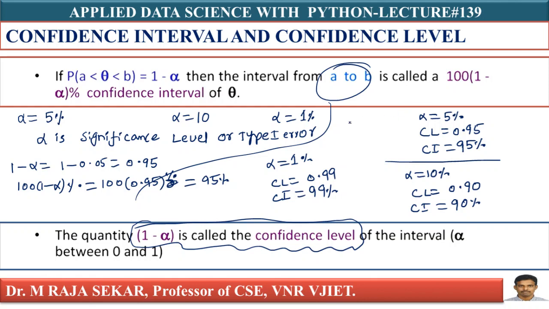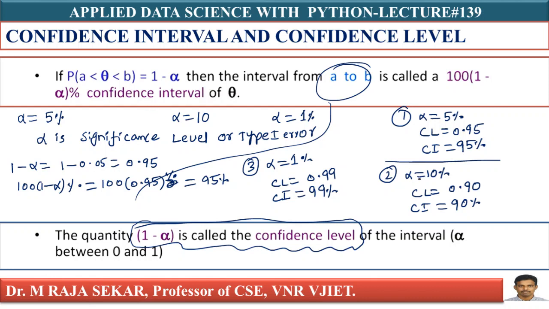Now, just illustration, example 1, example 2, example 3. Just read now. If P of A less than theta less than B equals 1 minus alpha, what is my 1 minus alpha here? Confidence level. 1 minus alpha is called confidence level. If P of A less than theta less than B equals 0.95, then the interval from A to B, that is the confidence interval, is called 100 into 1 minus alpha, which means 95% confidence interval of theta.